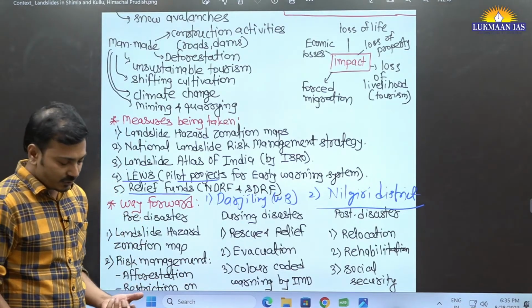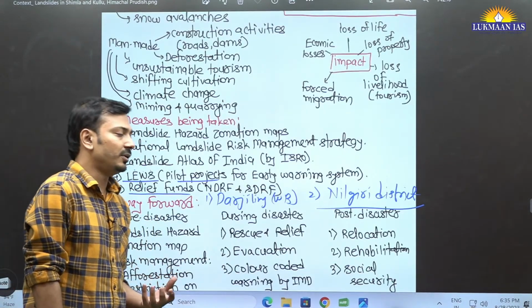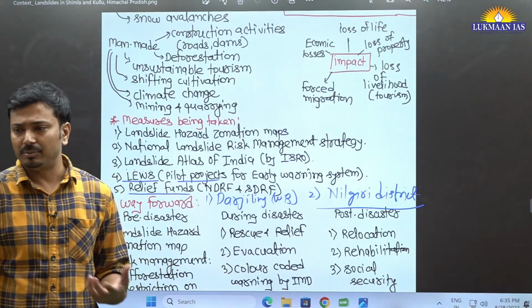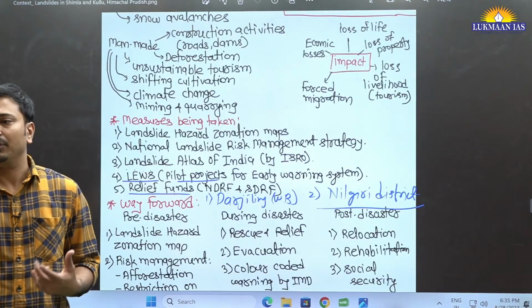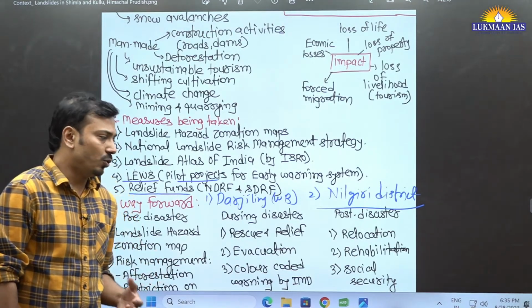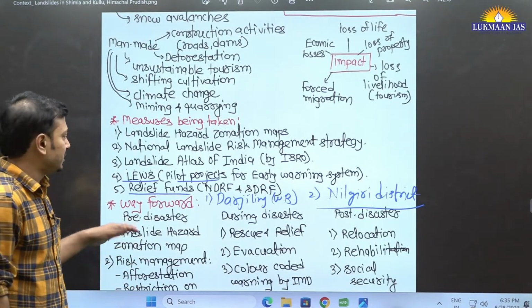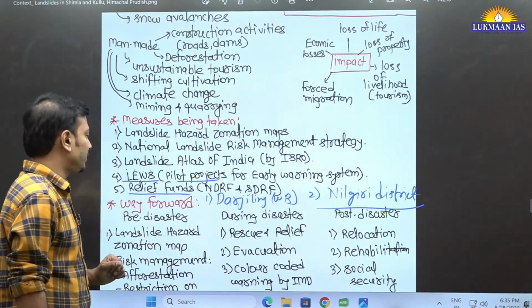Under these funds, basically those who are affected, suppose their lives or people are having some impact because of landslide, or they are losing their livelihood because of landslide, or their homes are destroyed because of landslide, all these things are considered for relief fund here. Fine. Now what should be the way forward?